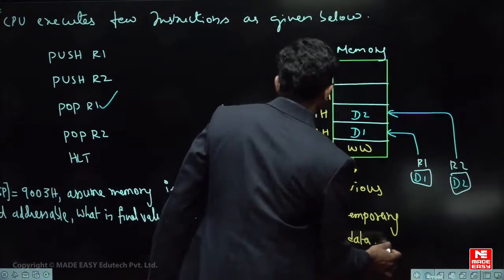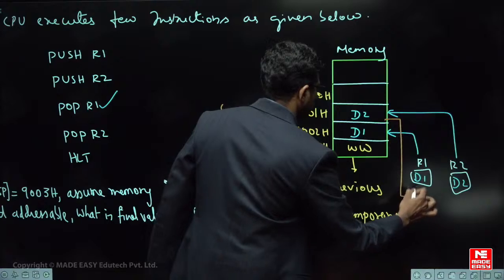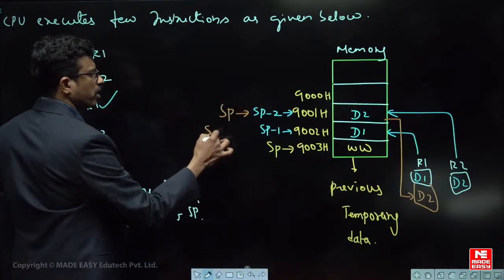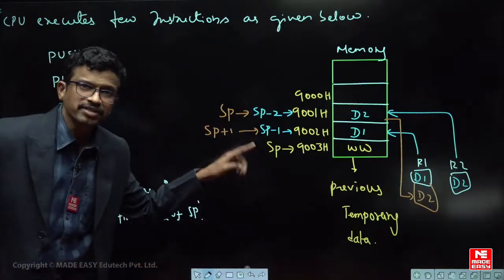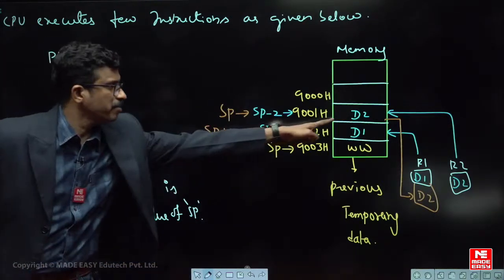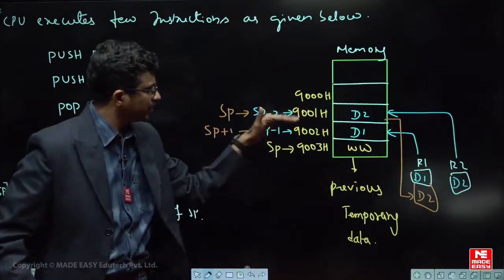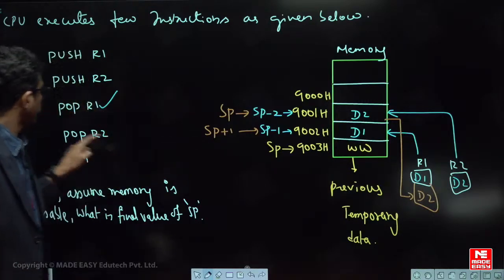So here, this content is accessed into R1, which means data 2 has come into R1. Automatically, SP will be incremented by 1, because the stack pointer always points to the next temporary data. The work of this temporary data is finished; you have accessed it from memory. What is the next temporary data? The next location. So SP is incremented by 1. Is it understood? Next one, pop R2.